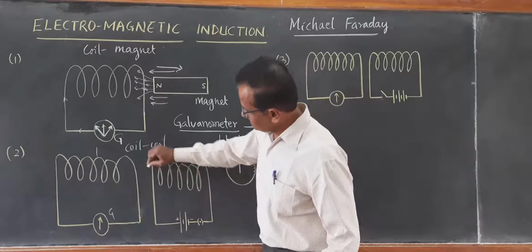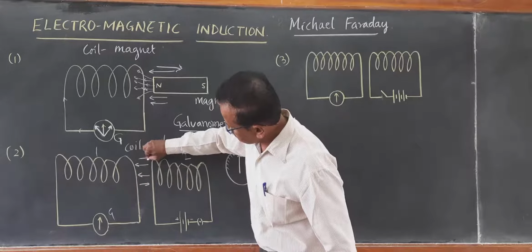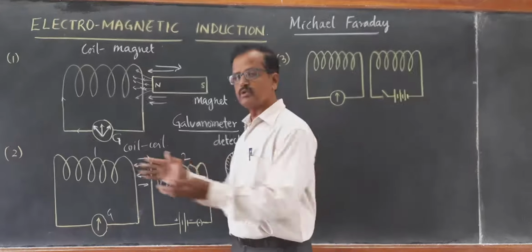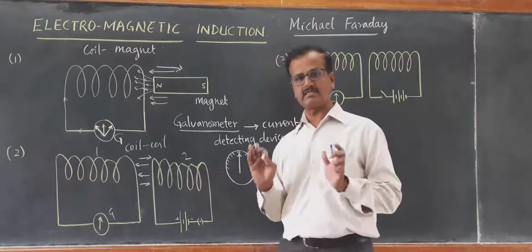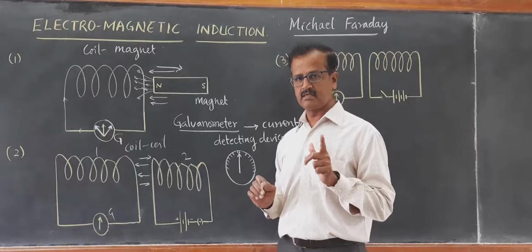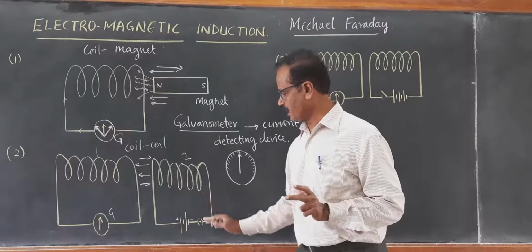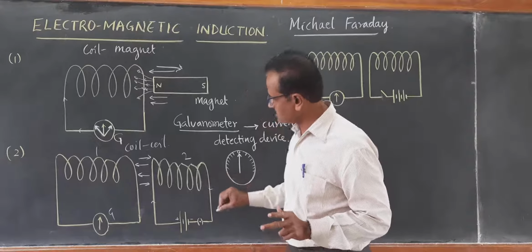When this coil itself is moved inwards and outwards, towards and far away, the coil itself moved while keeping the second coil stationary. First, listen here. Coil 1 is kept at rest. Coil 2 carrying current. It is already carrying current now. The current carrying coil is now moved inward and moved outwards. Move towards and move away.